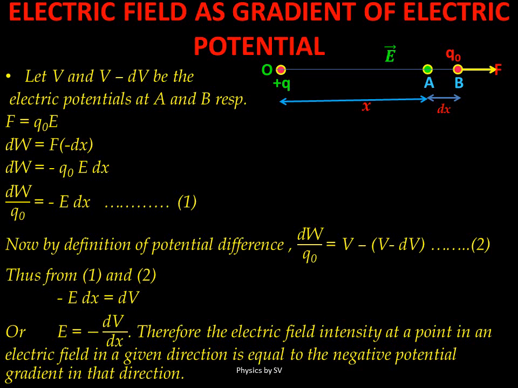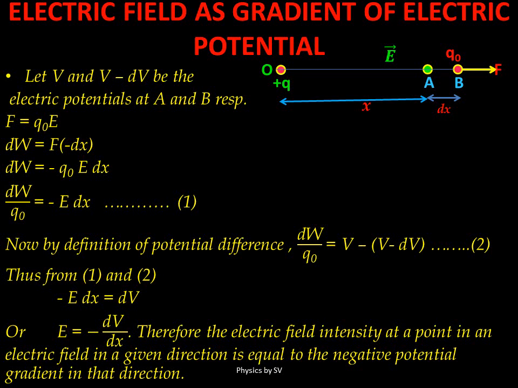Therefore, in moving the test charge Q naught from B to A, an external agent will have to do work against this force F. If this work is dW, then dW equals F into minus dx, where minus dx is the displacement from B to A. The minus sign indicates that the force and displacement are in opposite directions.